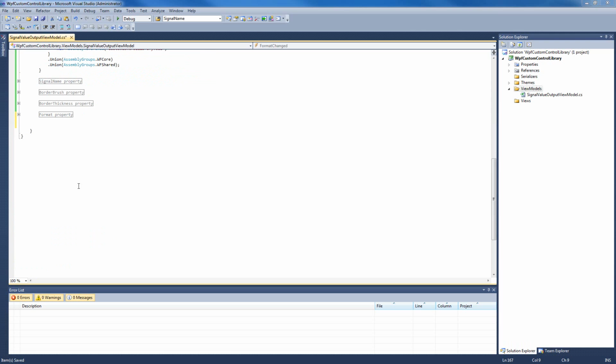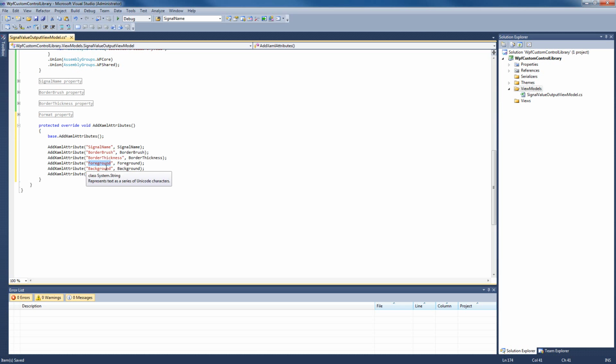which is overriding the AddXAMLAttributes and calling the AddXAMLAttributes for each one of our properties. Probably you are wondering why the foreground and background properties are present in the AddXAMLAttributes override method but not declared in the view model. Well, this is because the foreground and background properties are default in Smart Editor and don't need to be placed in the view model.